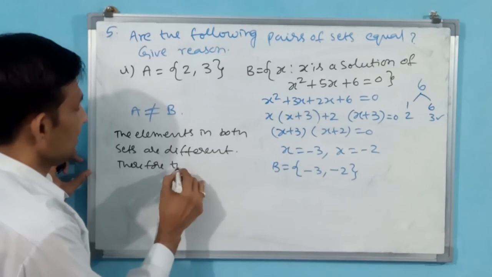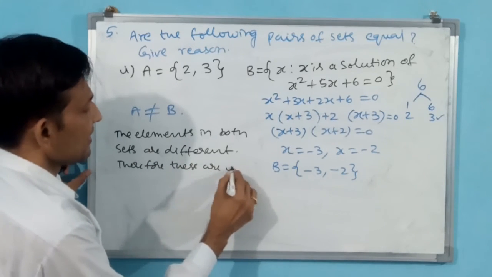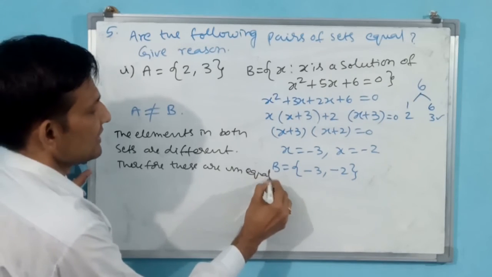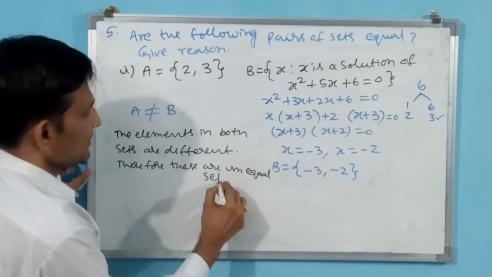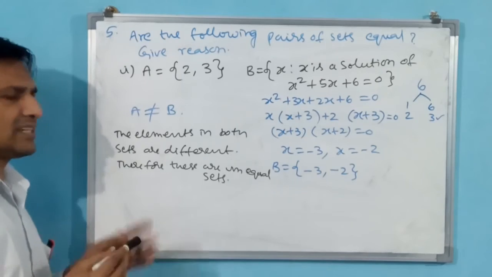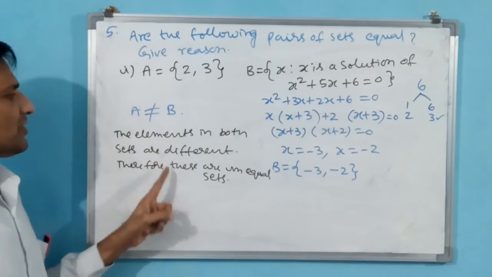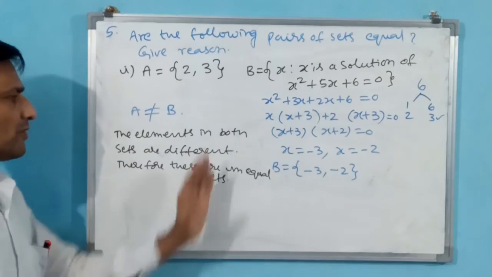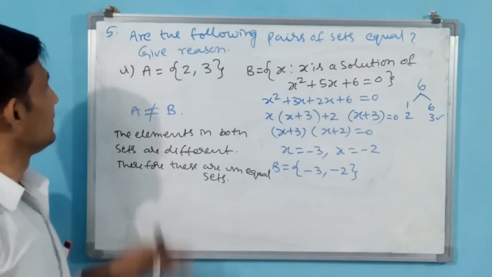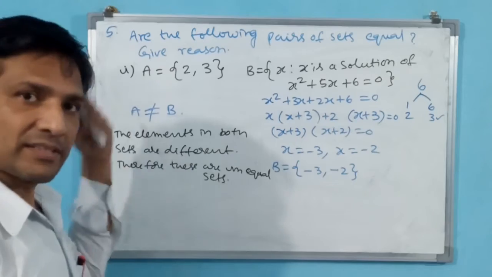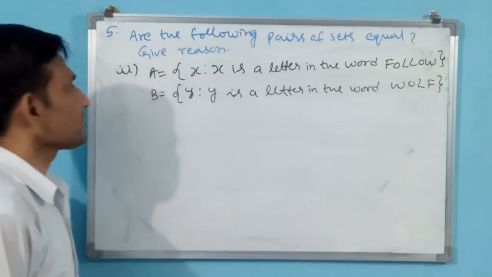Therefore, these are unequal sets. Is this solution enough? Because the elements in both sets are different, therefore these are unequal sets. That's all. We go for the second part of the fifth question.